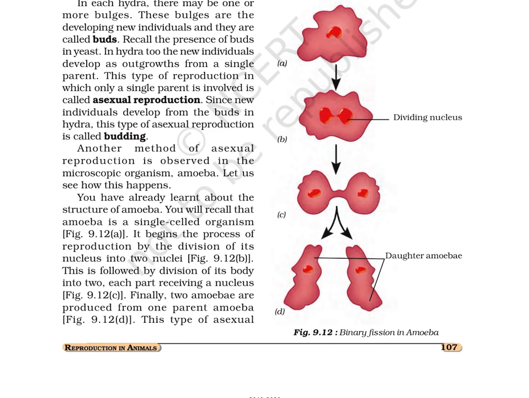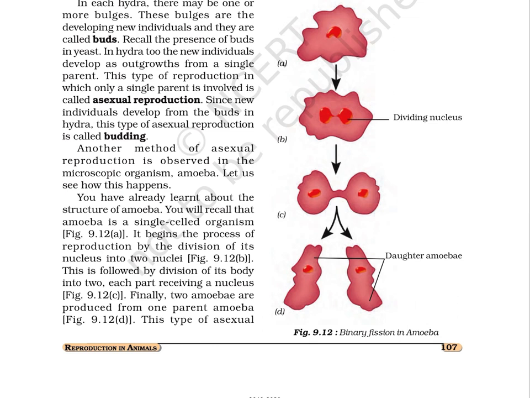This type of reproduction in which only a single parent is involved is called asexual reproduction. Since new individuals develop from the buds in hydra, this type of asexual reproduction is called budding.